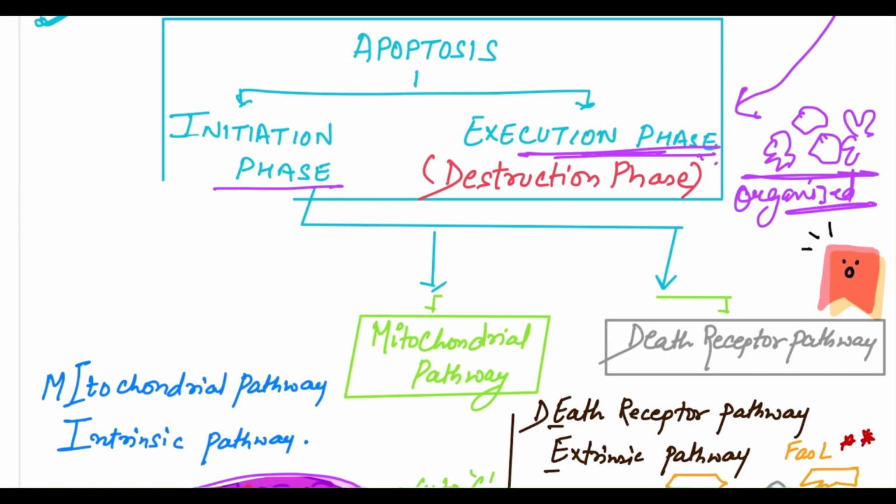Apoptosis occurs in two major phases, that is, initiation phase and execution phase. In the initiation phase, inside, the cell receives the death signal and decides to undergo apoptosis.